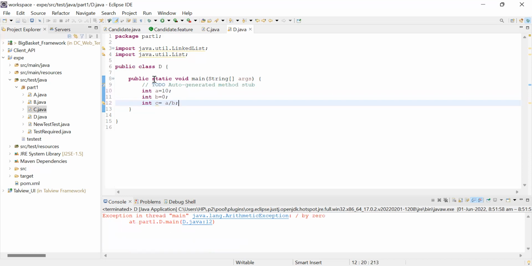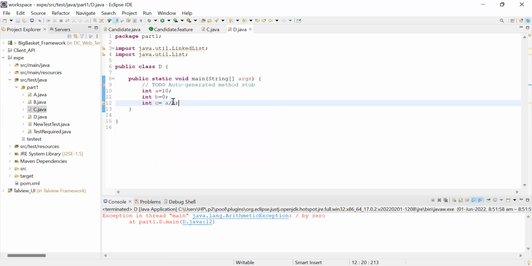What is it doing? At compile time, we know that before the runtime, the compilation happens, right? At compile time, it is not seeing any kind of syntax error. It is not seeing any kind of code that might show an exception. To it, this is an integer value 10 and an integer value 0, and I'm dividing these two values and putting the result into C. That is what I'm doing.